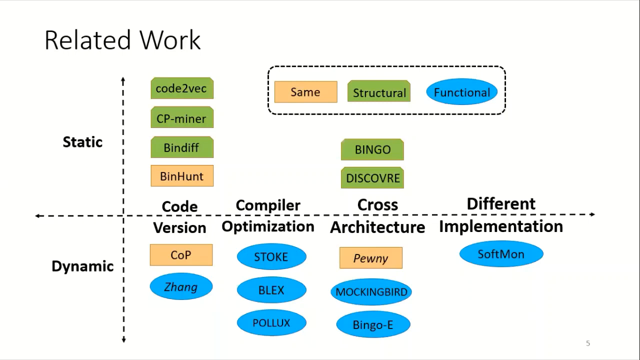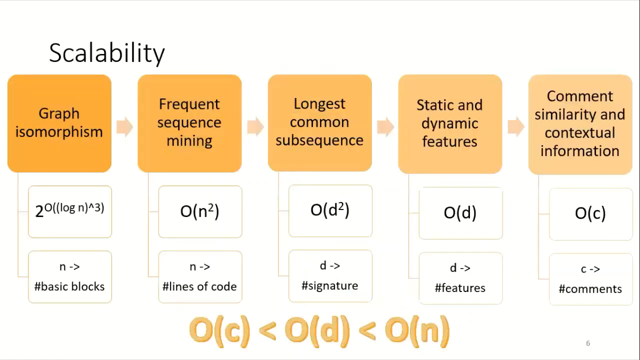We add a new category in this taxonomy called different implementation, where we compare two codes that represent the same high-level algorithm yet are coded differently. Our tool SoftMon is in this category.